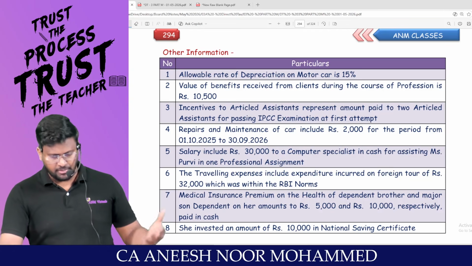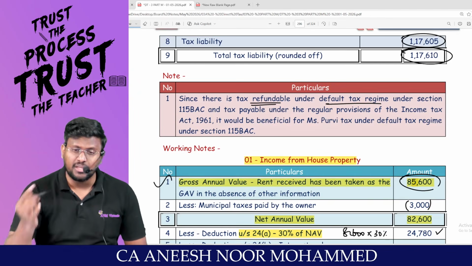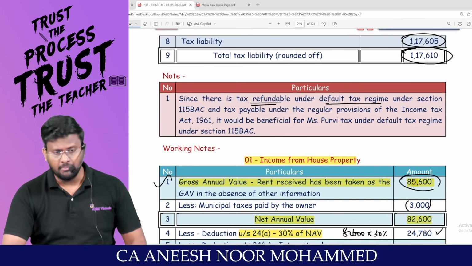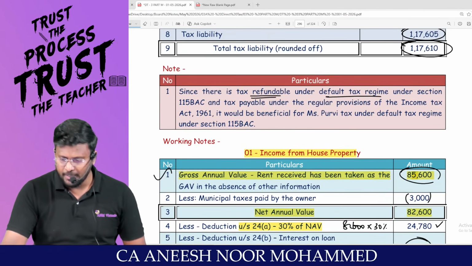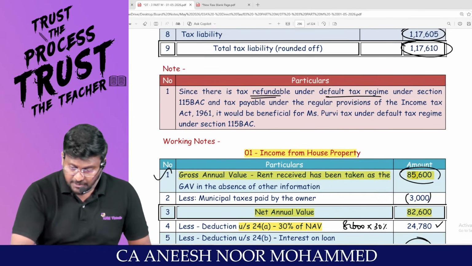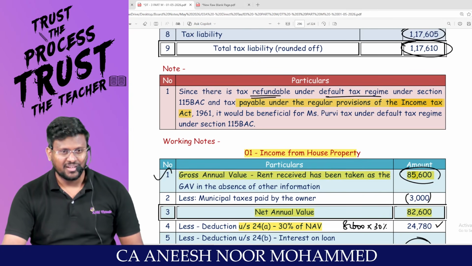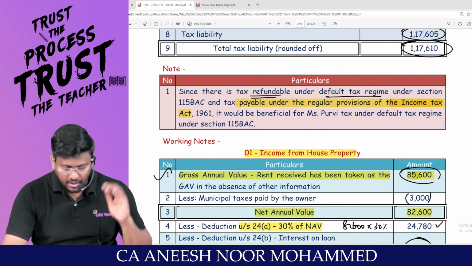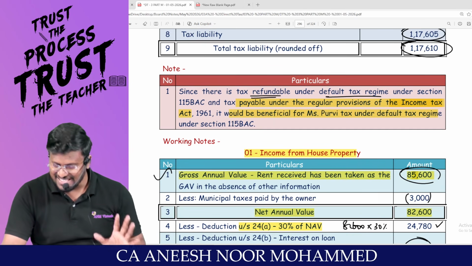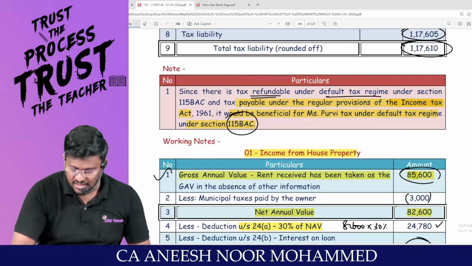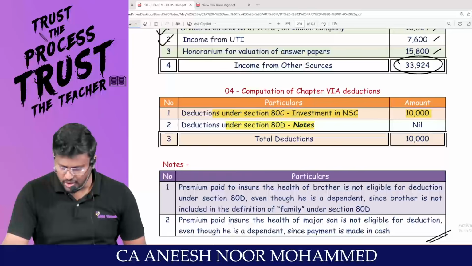And this person sometimes would have paid advance tax also. Since the tax payable is zero under the default tax regime, whatever tax has been deducted as TDS, TCS, advance tax and all will be received as refund. And tax is payable under the optional tax regime. So which route? Please go with the default tax regime. It would be beneficial for Miss Purvi. Tax under the default tax regime.